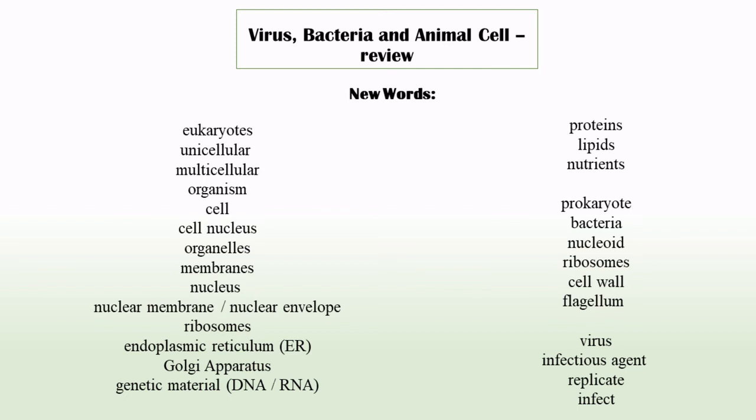Eukaryote, unicellular, multicellular, organism, cell, cell nucleus, organelles, membranes, nucleus, nuclear membrane, nuclear envelope, ribosomes, endoplasmic reticulum, Golgi apparatus, genetic material, proteins, lipids, nutrients,